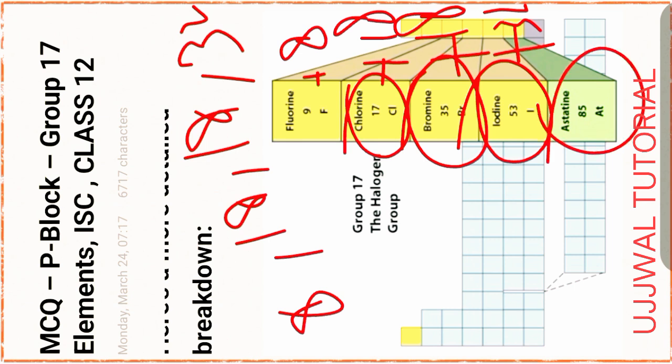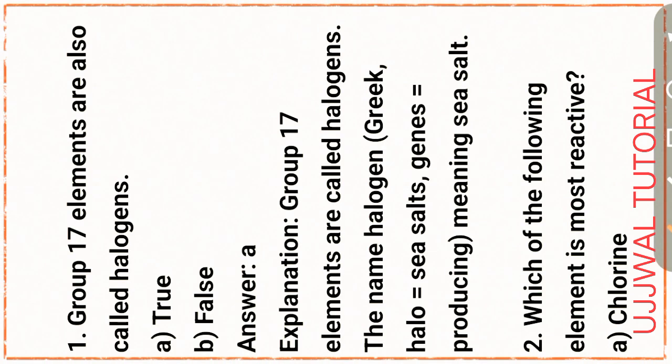Now discuss the very important MCQ based on ISC class 12 in P block group 17. Question number 1. Group 17 elements are also called halogen. This statement is true.